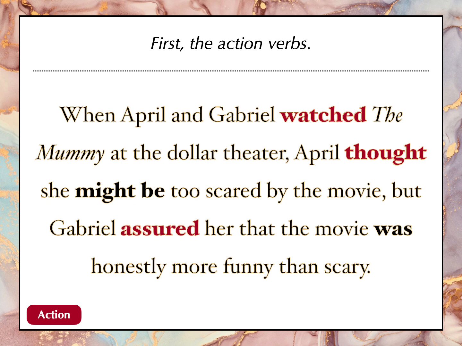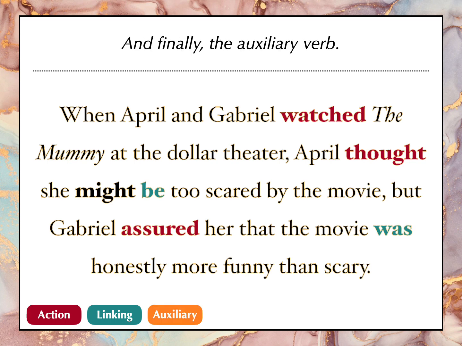And assured. Assured is another action verb. Now let's find the linking verbs. Be is a linking verb. And was is a linking verb. And that leaves the auxiliary verb might.